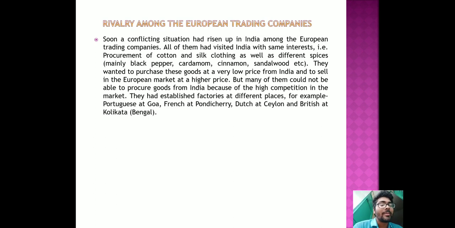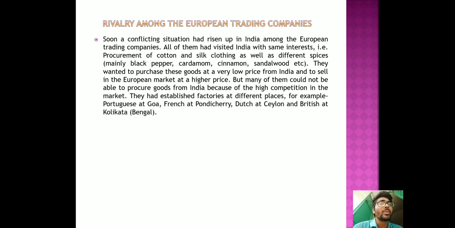The main reason was that they all had the same motive. They wanted to procure the best quality of goods from India at a very low price, and sell those goods in the European market at a high price.